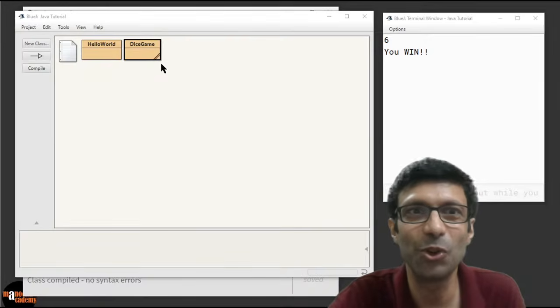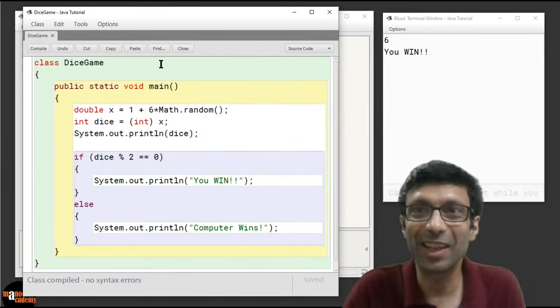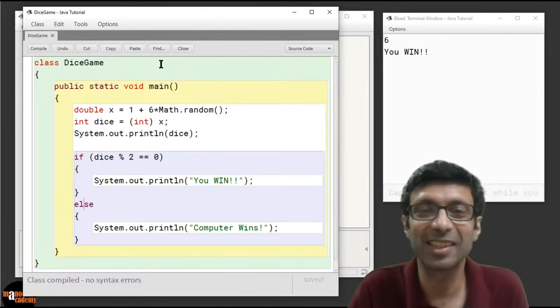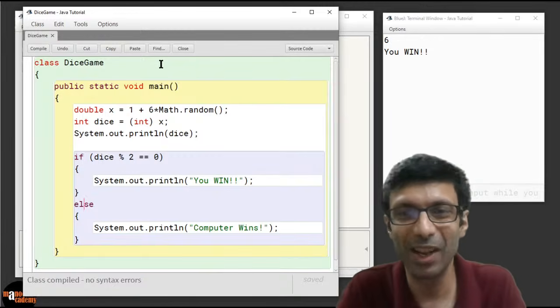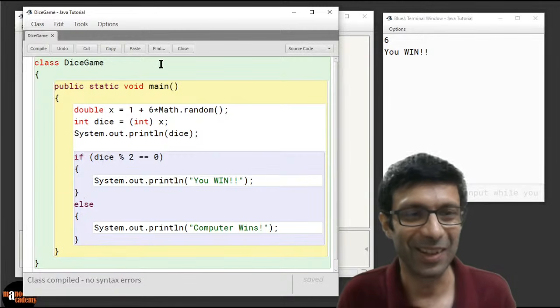And there, let's see, you win. Wow, this time we got a 6 here. Can you see, guys? So we won the game because when the dice rolled, we got a 6. And remember, even number, you win. Odd number, the computer wins. All right. Is that clear? Okay, excellent.